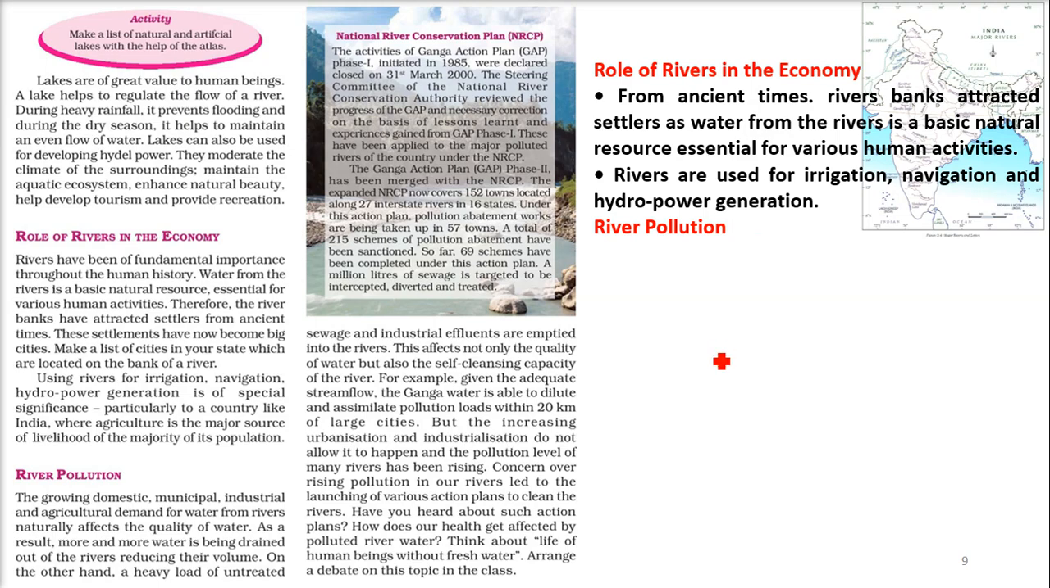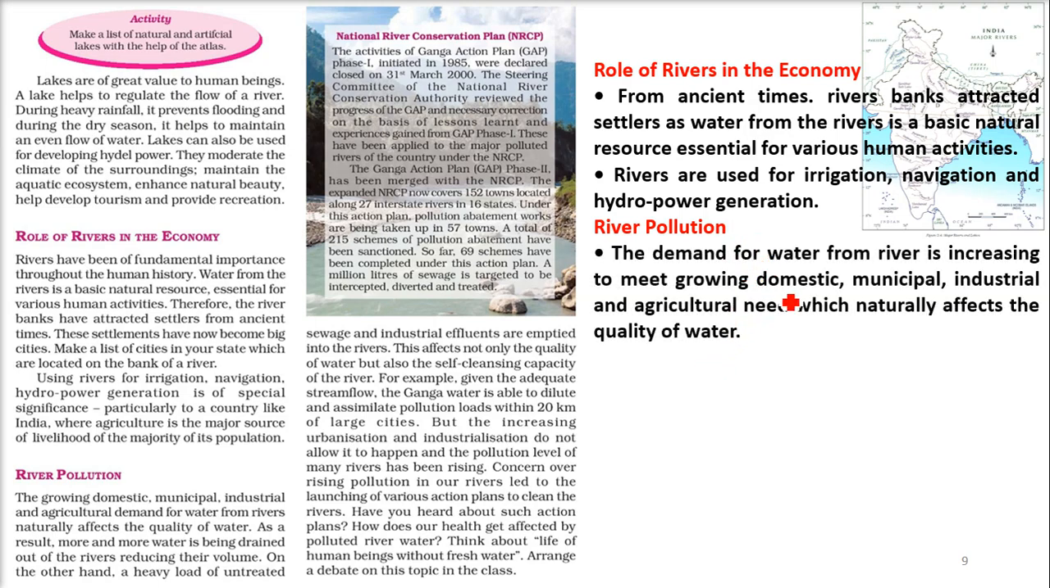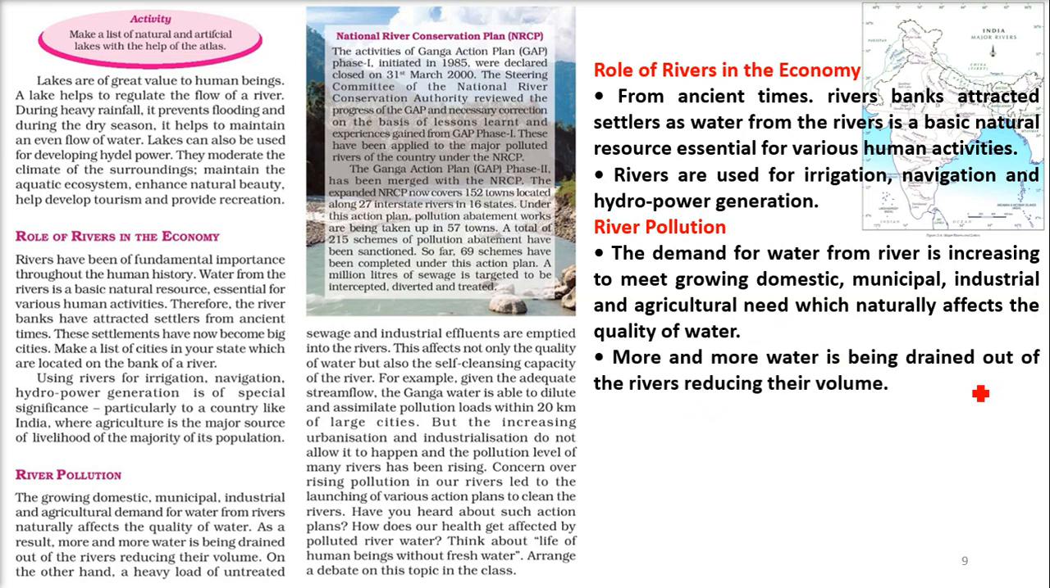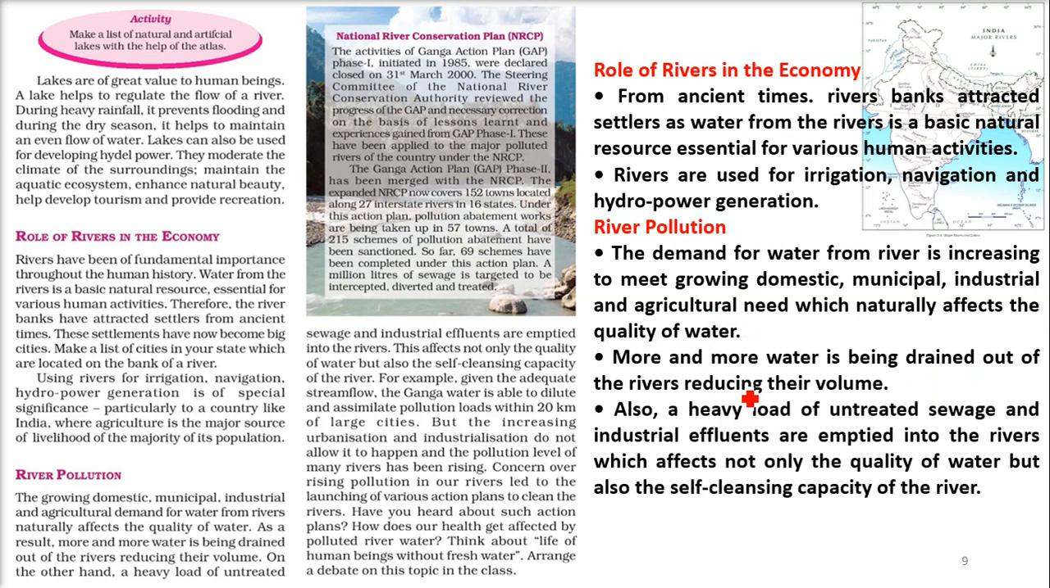But we are doing what? We are polluting the water. We are polluting the river. The demand for water from a river is increasing to meet the growing domestic, municipal, industrial, and agricultural needs. And that is affecting the quality of water. More and more water is being drained out of the river, reducing its volume. Now the water is less, and a heavy load of untreated sewage and industrial effluents is emptied into the water, even without knowing that people are drinking it and using it in the later course. This affects not only the quality of water, but also the self-cleansing capacity of the water.